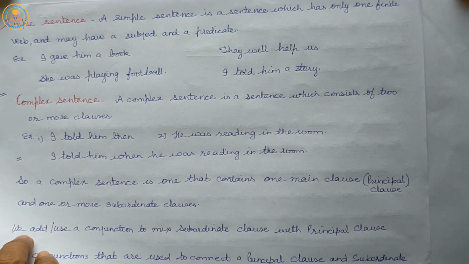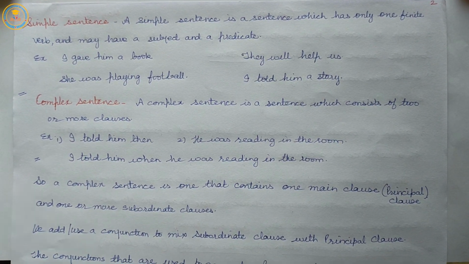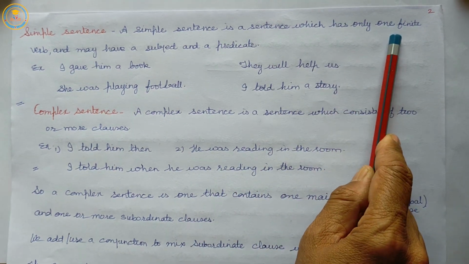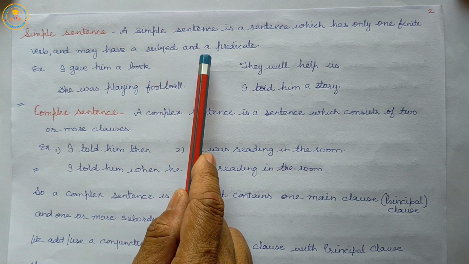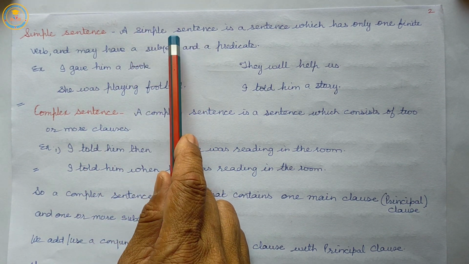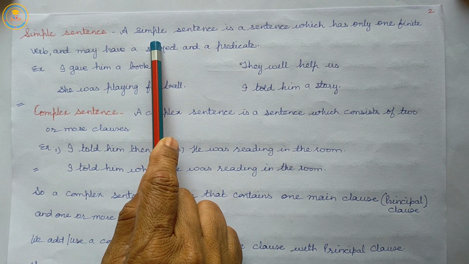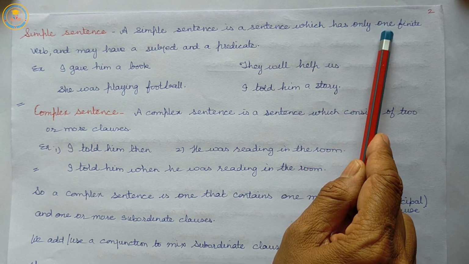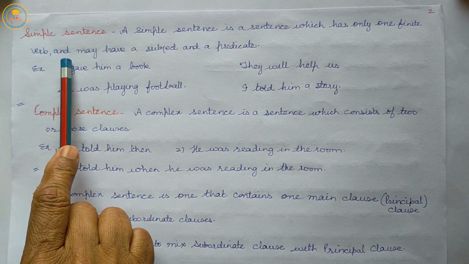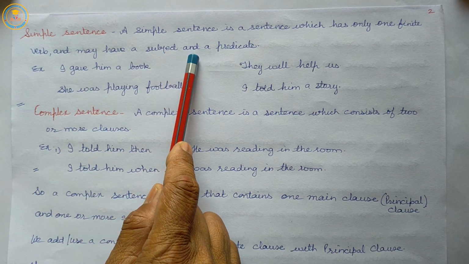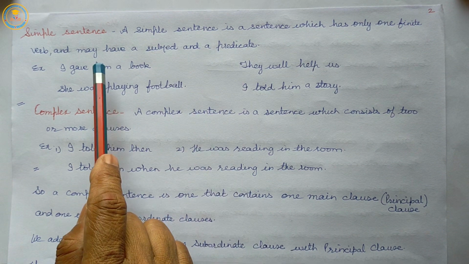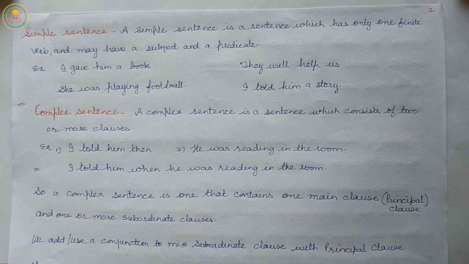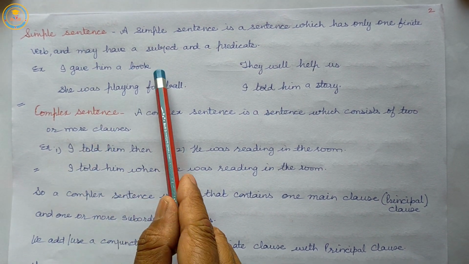So, simple sentence. A simple sentence is a sentence which has only one finite verb and may have a subject and a predicate. Listen carefully. Example: I gave him a book.